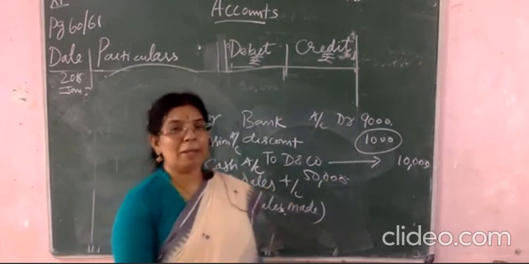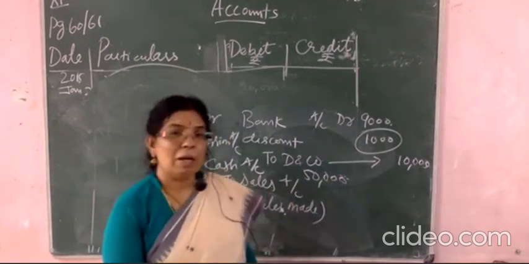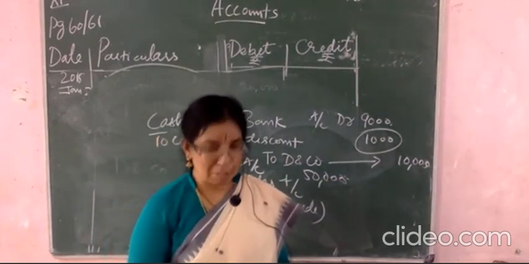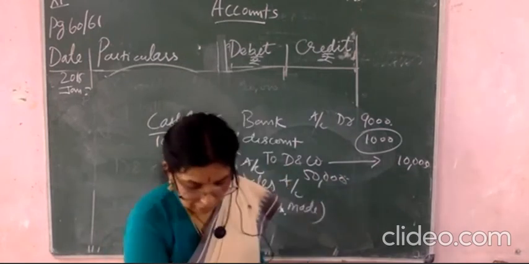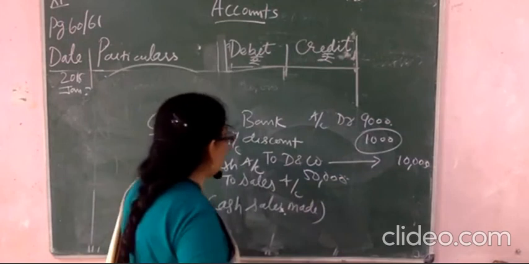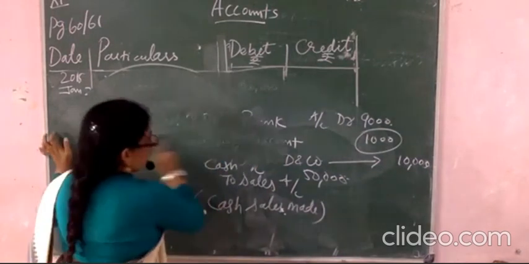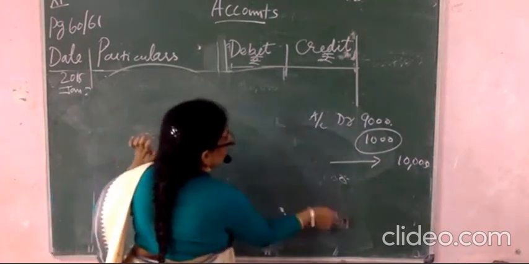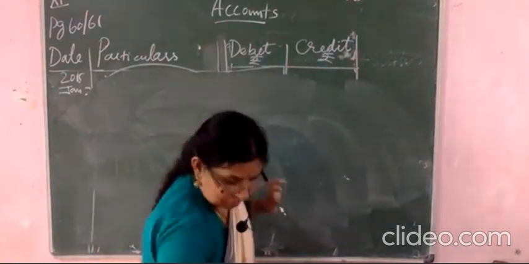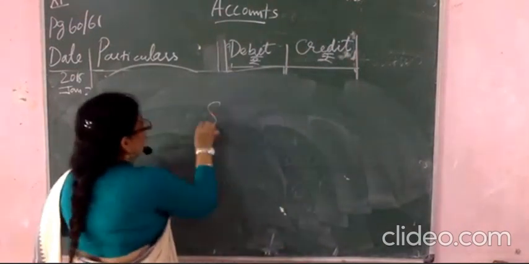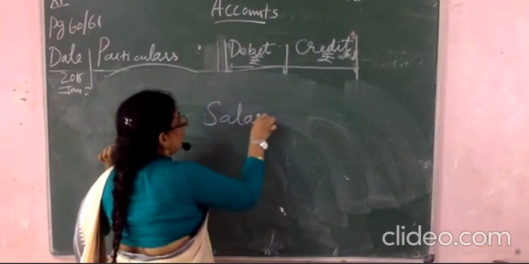Salary you are paying in cash. So the cash is credited. So salary account debited to cash account. Okay. Salary paid in cash.